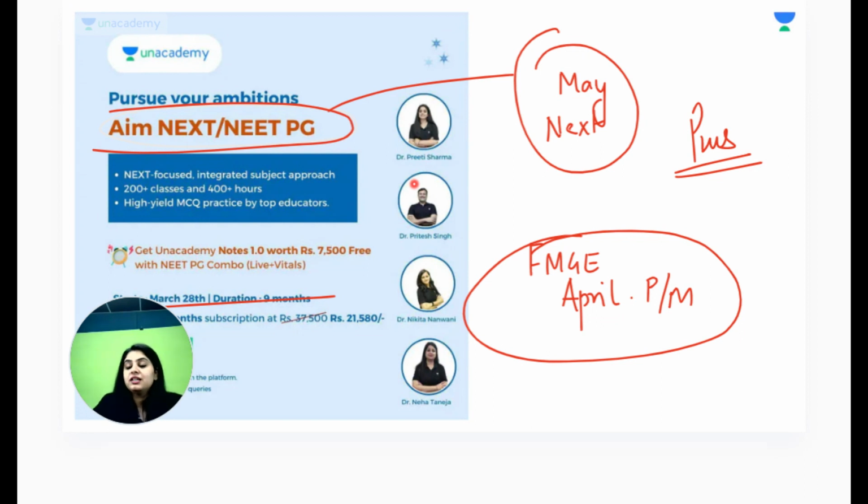For 3 days, do not think about studies. It's a much needed detox that you need, and your body and your mind need it. So go ahead with it, and then we will obviously start off with the preparation for INICET.